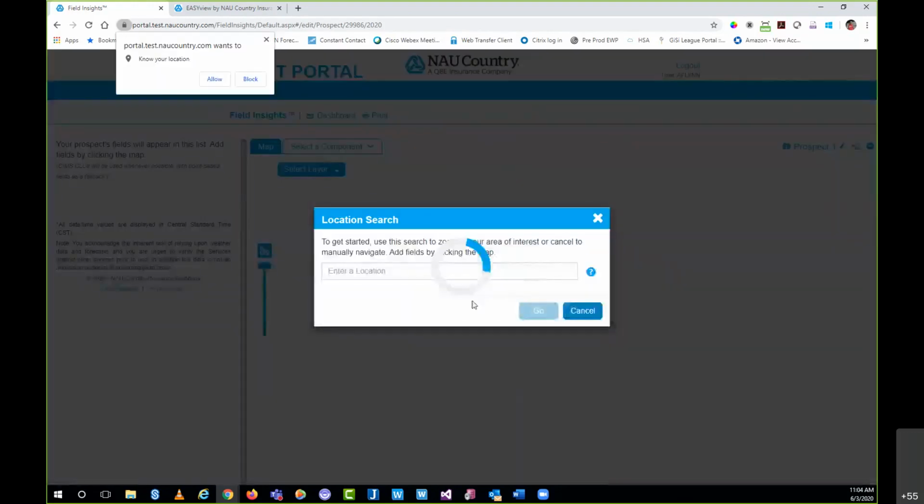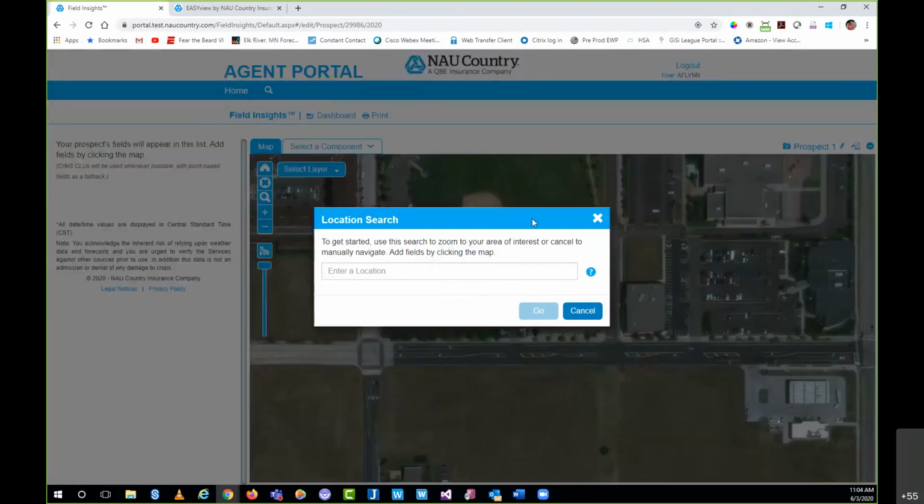Now, for anyone that's familiar with Field Insights, normally what you would see when you first click into it and you're looking at a real policy is obviously the fields. Being that I just selected a prospect, we don't know where to start. We have to give it an address or search for a location.